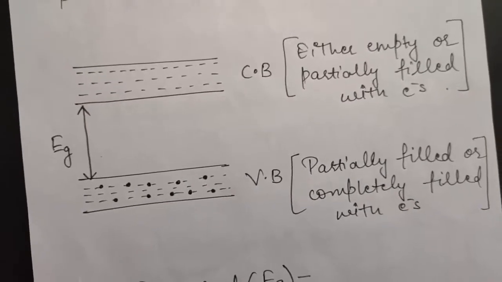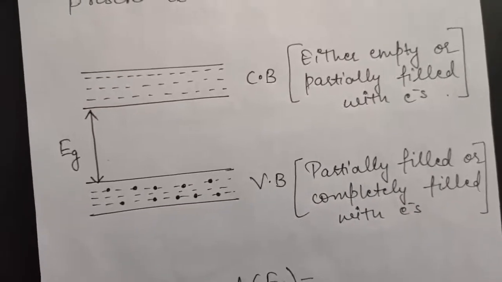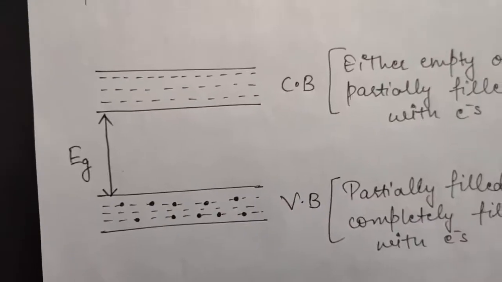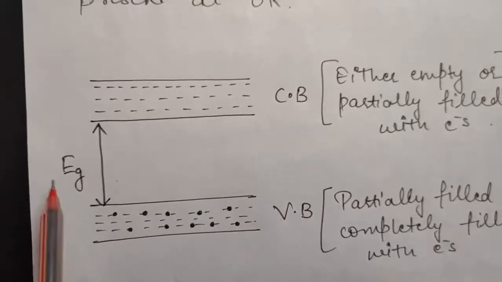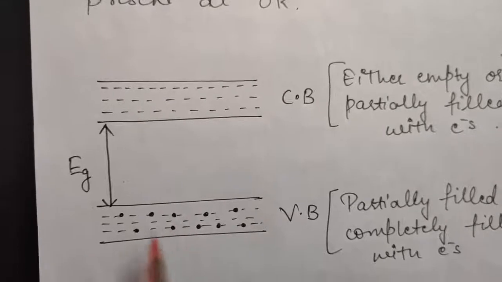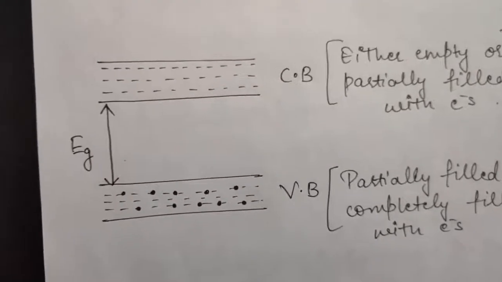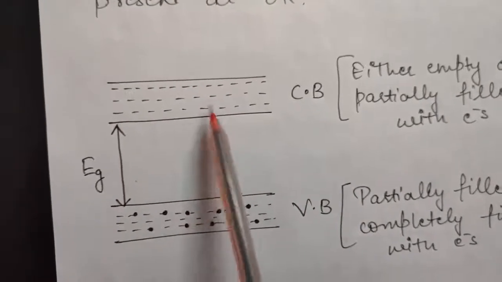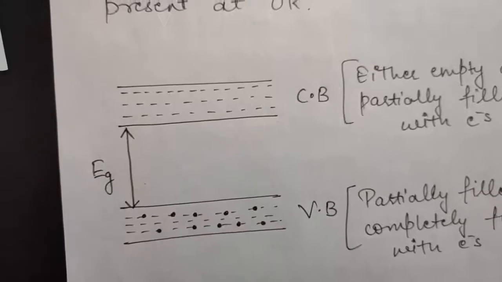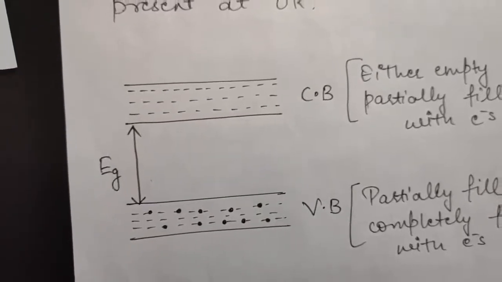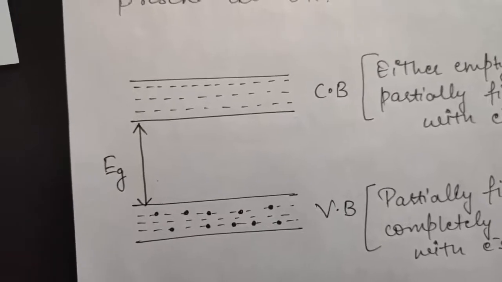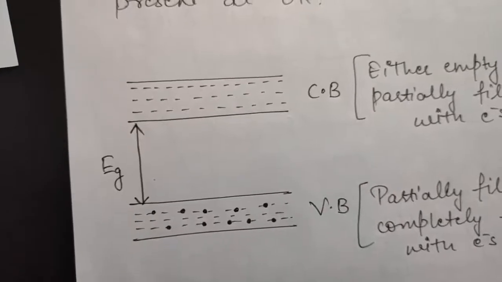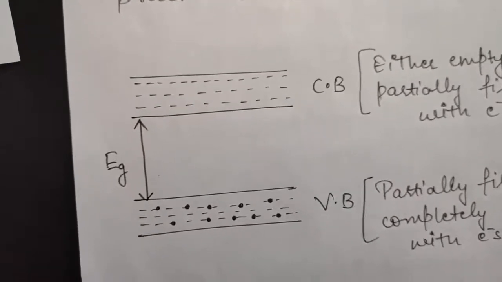Now after studying all these bands, let us study different materials on the basis of this band theory. Before that, one more thing. As I told you, when you provide this much energy to the electrons, they will move to conduction band, and the electrons are free to move in conduction band. So when these electrons jump here, they are free to move, and that results in conduction. According to band theory, conduction means more electrons present in conduction band, that means they are free to move there and therefore conduction is possible.